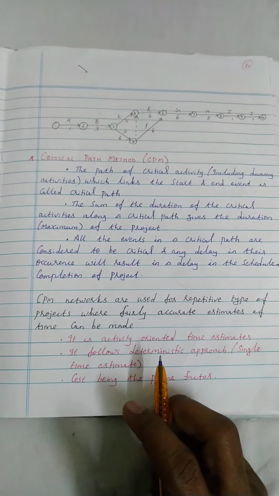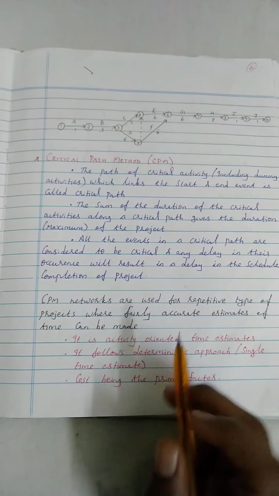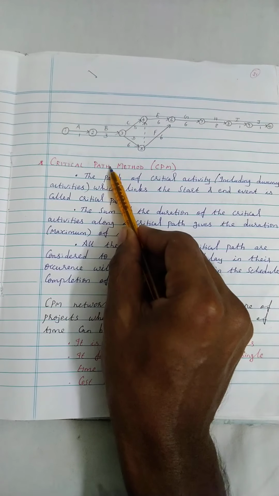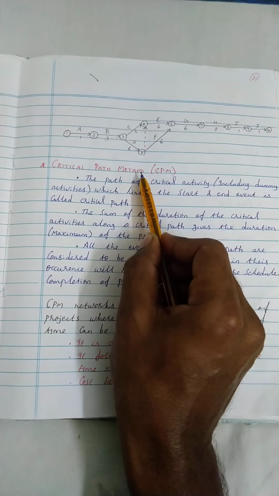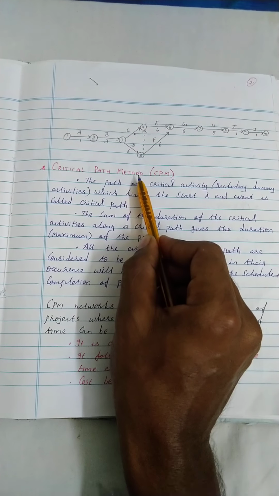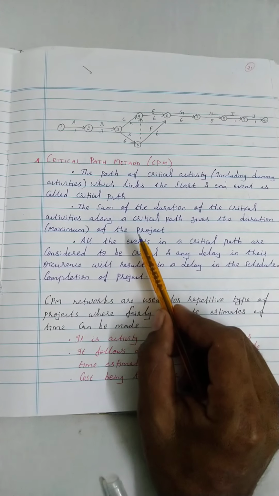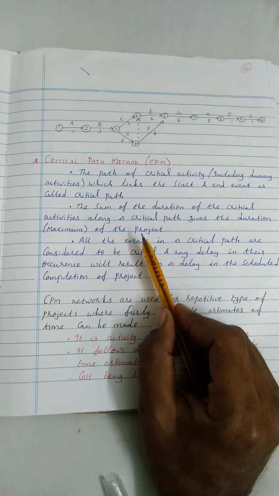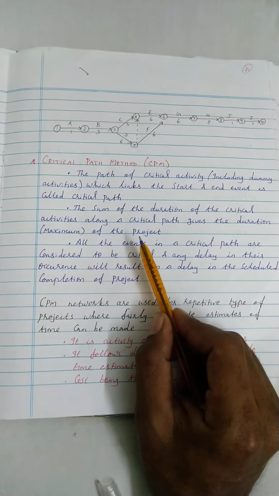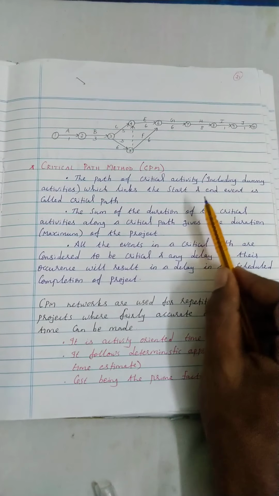Today we are going to discuss the topic CPM. The CPM is normally called the critical path method. Previously, you know very well how to draw the network. In addition to that, now we're going to discuss the critical path method. As you know, the path of critical activity, including dummy activity.